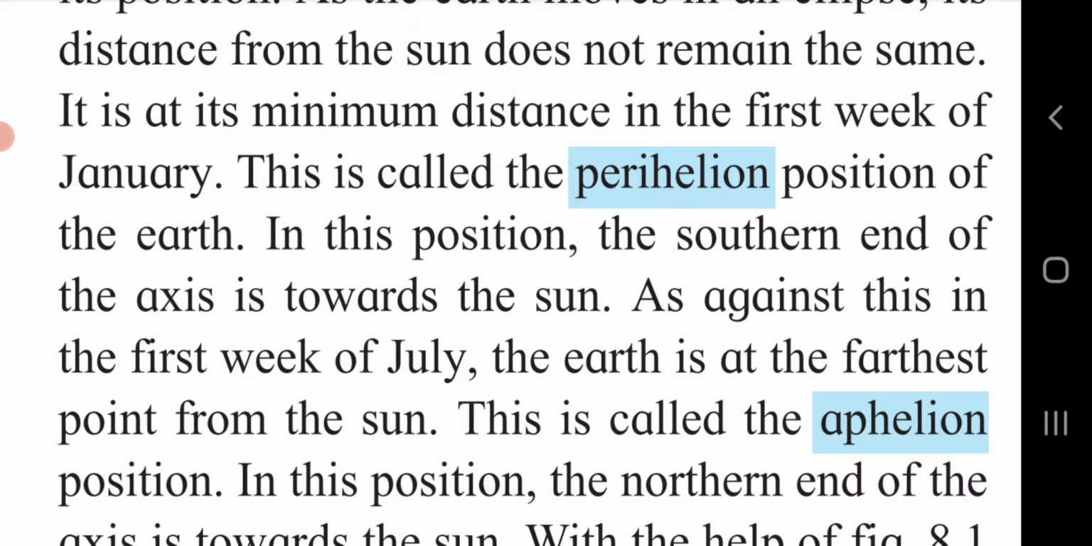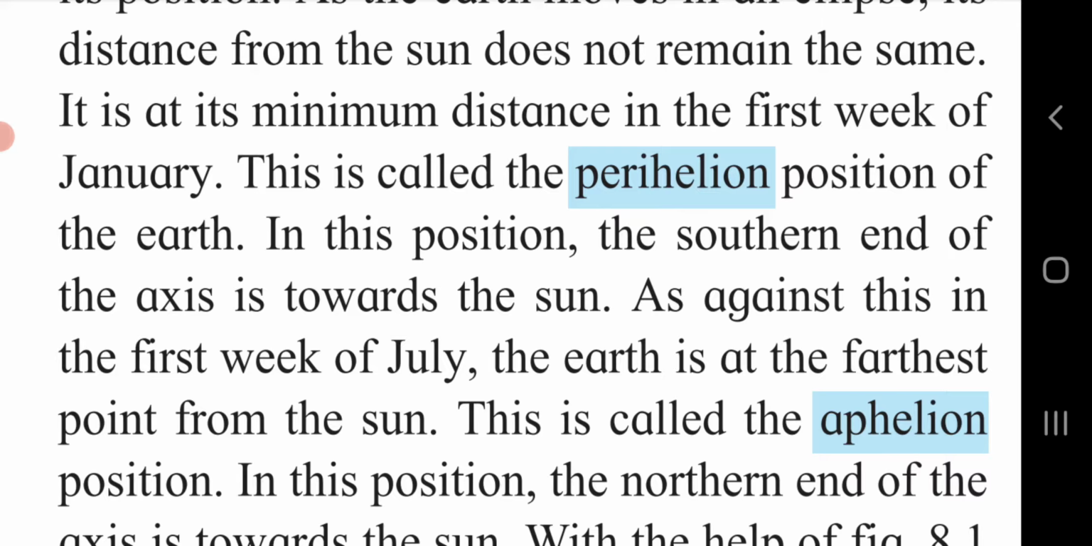As against this, in the first week of July, the earth is at the farthest point from the sun. According to the revolution of the earth and due to the elliptical movement of the earth, the position changes, and in the first week of July, earth goes far from the sun. So this is called the aphelion position.